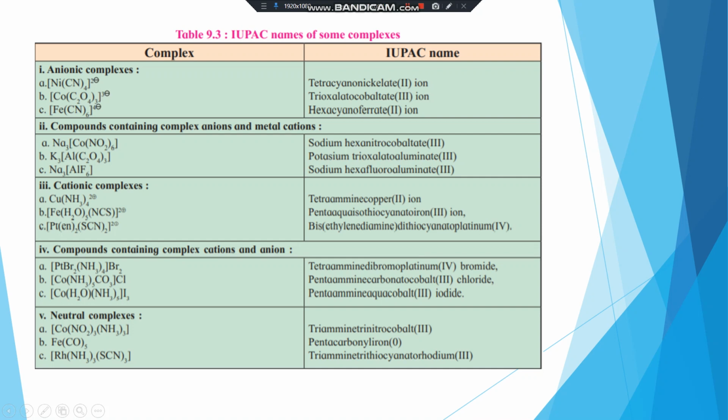This is a compound containing an anion and metal complexes. And then cationic complexes: this is tetraamminecopper(II). Then here, alphabetically, pentaaquaisothiocyanatoiron(III) ion. Then here, this is bis(ethylenediamine)dithiocyanatoplatinum(IV).